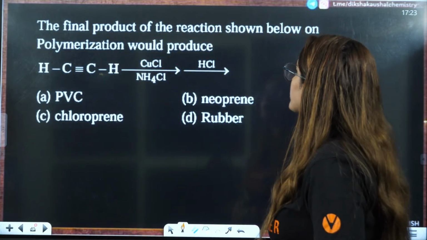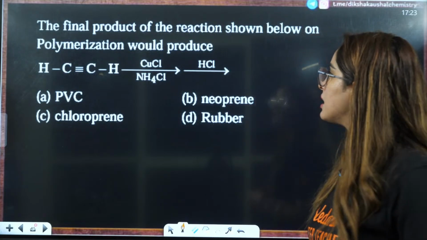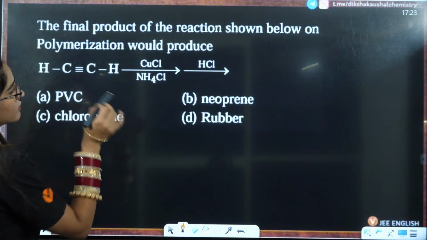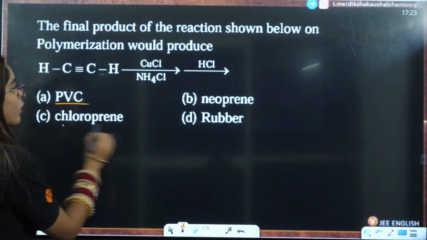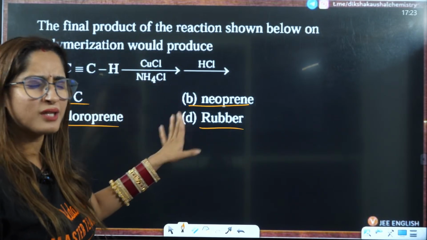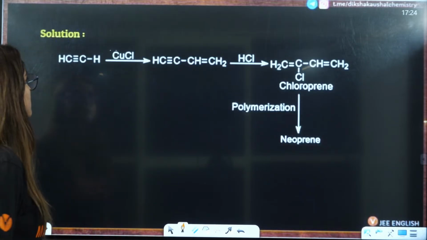The final product of the reaction shown below on polymerization would be what? Basically, firstly one monomer will be formed, and what is that? You should know the preparation steps of all these. From these polymers, very basic questions will be asked here. So this is also a basic question only.